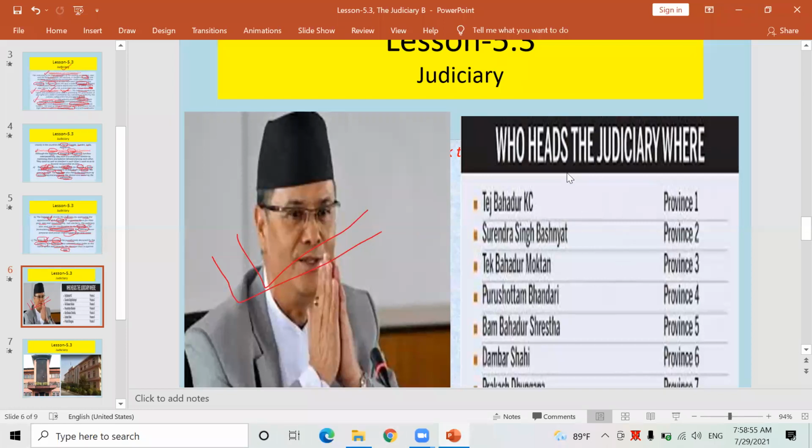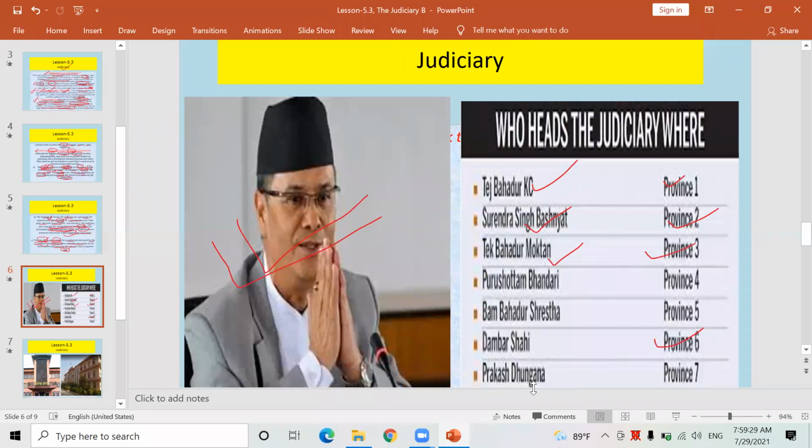Look here. Who heads the judiciary? As I told you yesterday also, Tej Bahadur Kesi is the Chief Judge of Province Number 1. Surendra Singh Basnath is the Chief Justice, not Chief Judge. The Chief Judge is the head of the High Court, like the Chief Judge of Province Number 2. Similarly, Tej Bahadur Mokhtan is the Chief Judge of Province Number 3. Already I have told you regarding them. Dambar Shahi is the Chief Judge of Province Number 6. Similarly, Prakash Dhungana is the Chief Judge of Province Number 7. Time is going to be over, therefore I'm in a bit of a hurry.